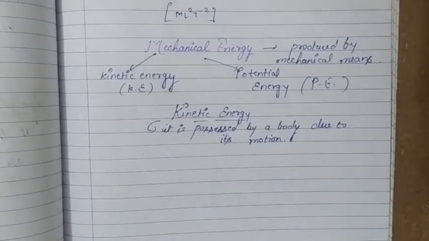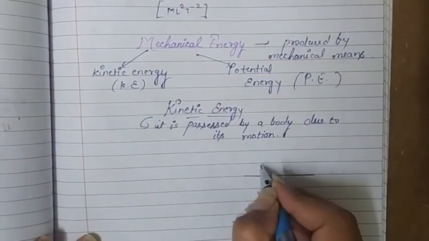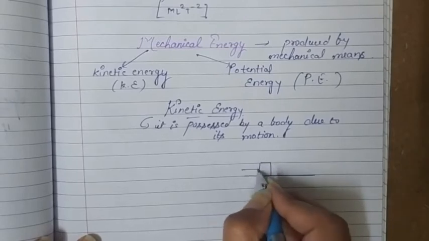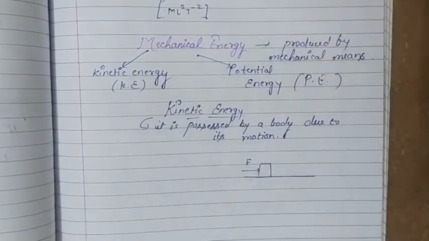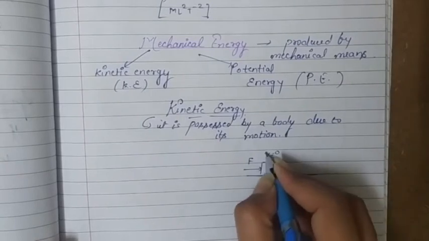To find the kinetic energy of a body, we mean that there is a body on which some force is acting, and that body is in motion, and some work is required to bring the body into motion from its state of rest. Suppose we have an object here, we are pushing it with force F. Some work is needed to bring this body into motion. Initially its velocity was 0, or we can say u is equal to 0.